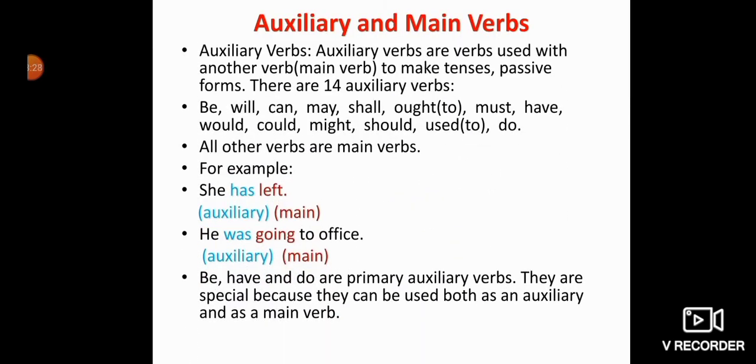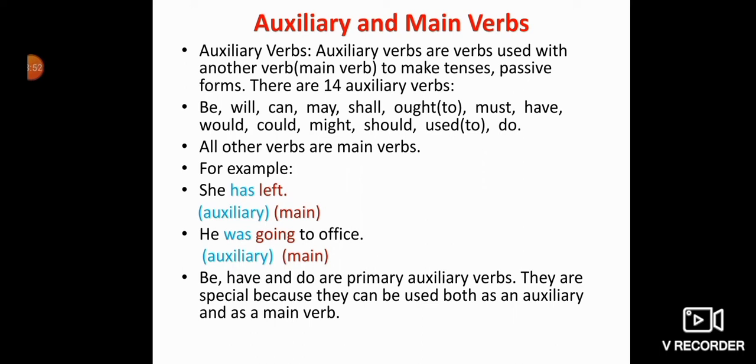Okay, next we are having auxiliary and main verbs. Auxiliary verb has another name, that's helping verbs. Auxiliary verbs or helping verbs are used with another verb. Another verb, that's a main verb. That's why we are saying it's a helping verb.